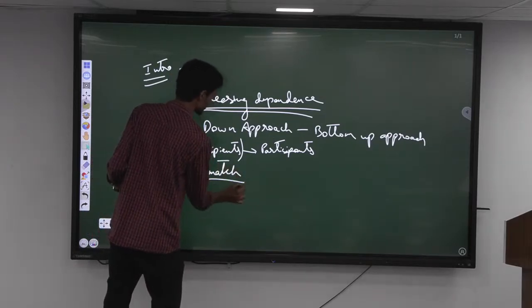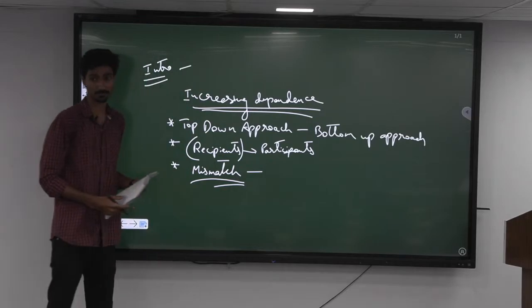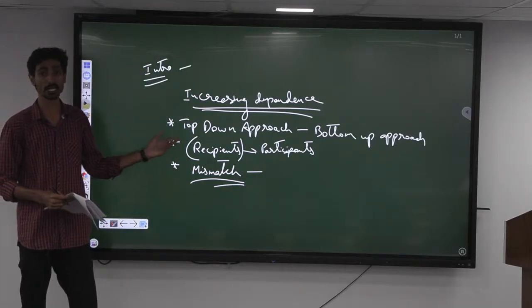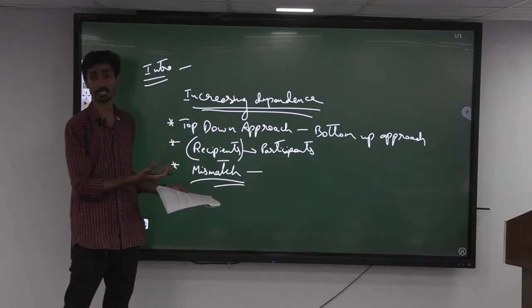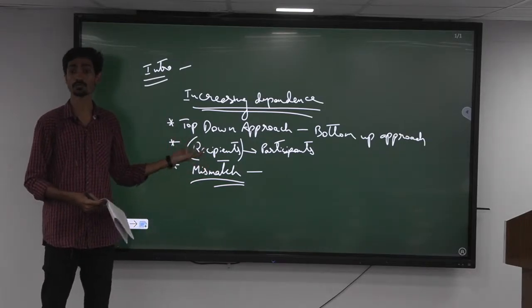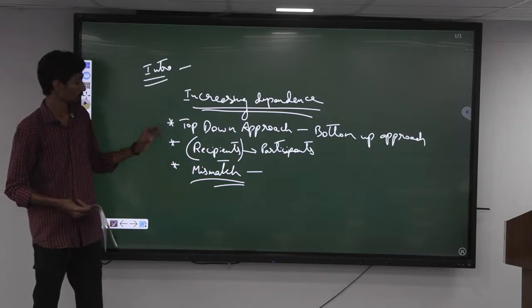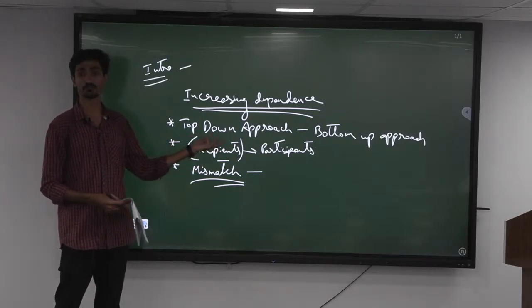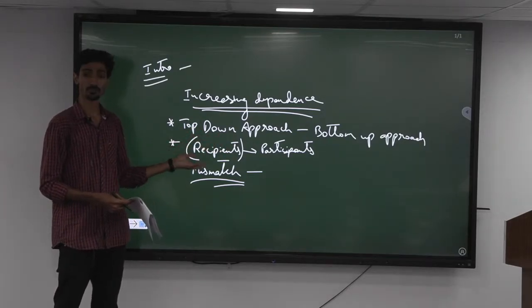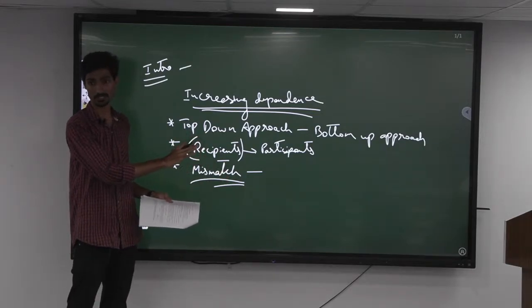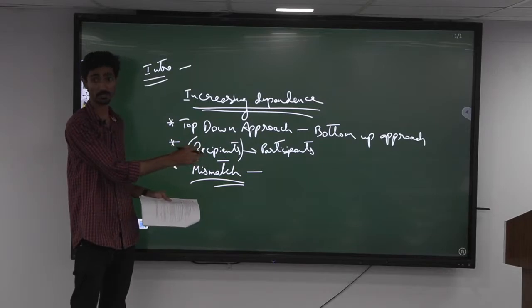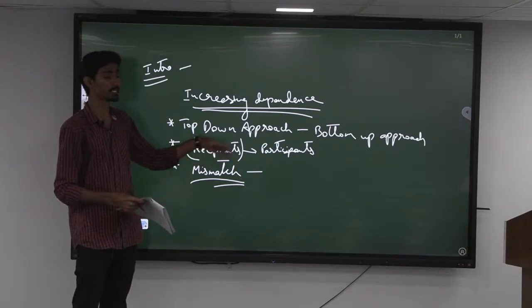Then one more thing that can happen is there will be a mismatch between the developmental process and the need. Let's say, for example, the need of a particular region in Kerala. Usually Kerala is known for good health and education indicators, right? Now a donor agency coming from a foreign country wants to contribute towards the development. So they want to increase funds on the educational aspect, but they are already well off, right, with respect to education. So their need is something else.